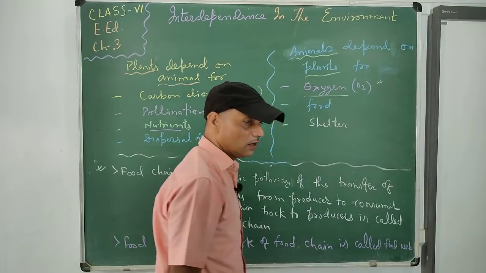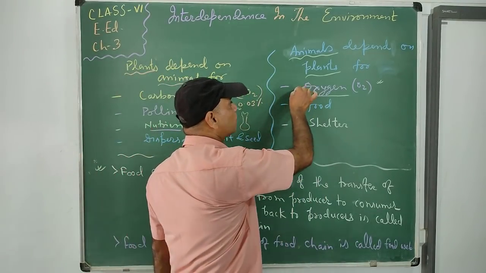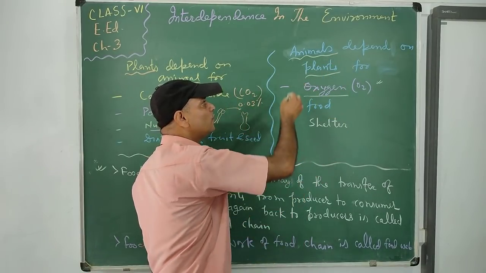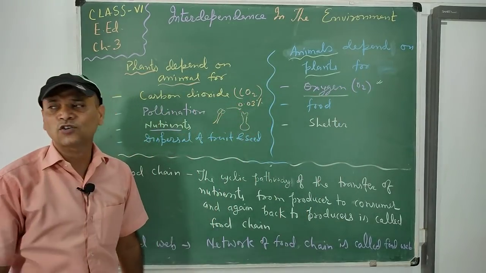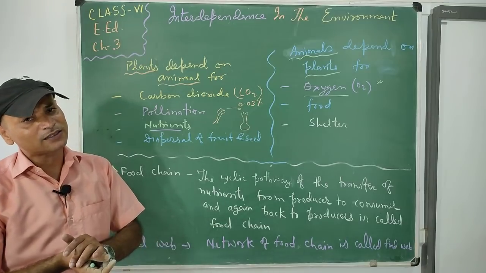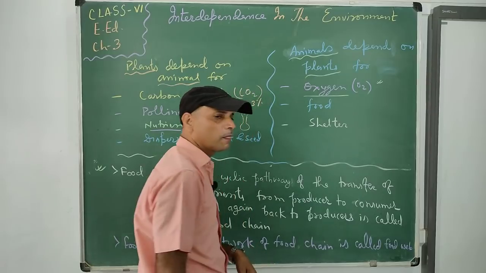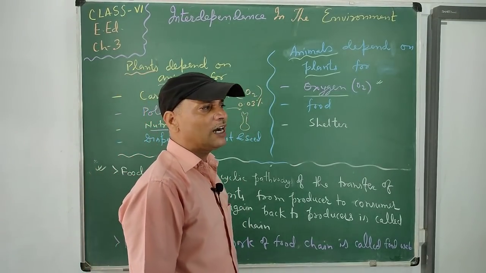and this is the way the activity of breathing takes place. So oxygen is provided by plants and used by animals in respiration. We can say animals depend on plants for oxygen requirement. So this is the requirement of oxygen fulfilled by plants. Animals depend on plants for oxygen. Clear? Now the food is also required by animals.